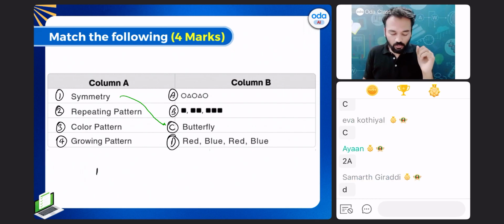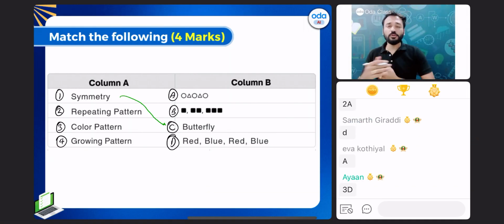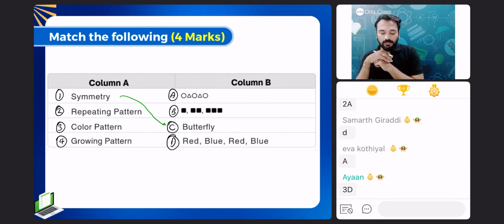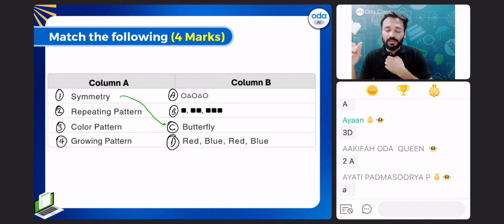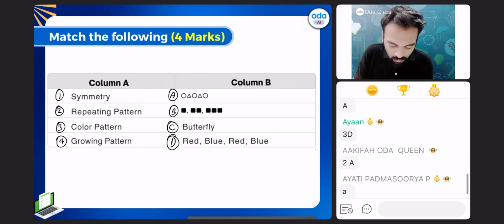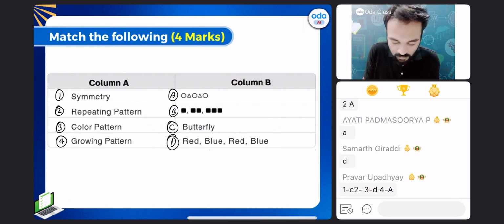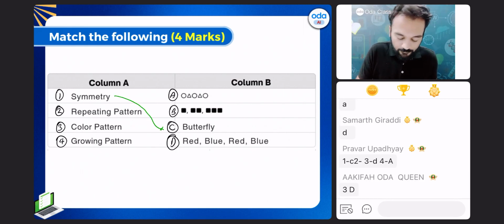Symmetry in butterfly, we have discussed this. 1 is C. Now 2, tell me what should 2 go to? A, B or D? 2 should go to A. Done.